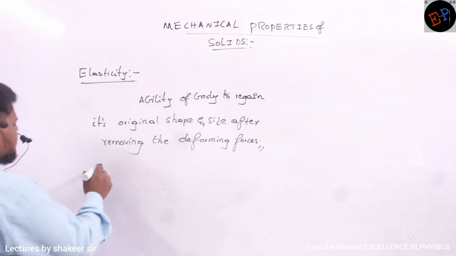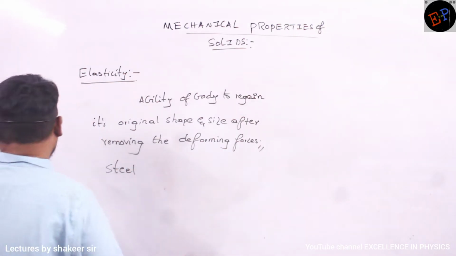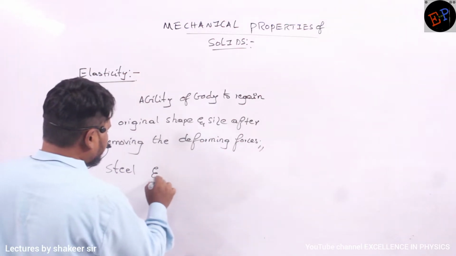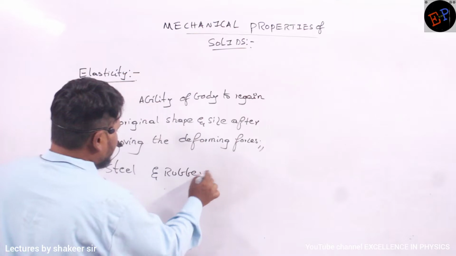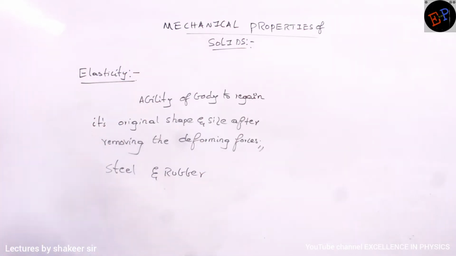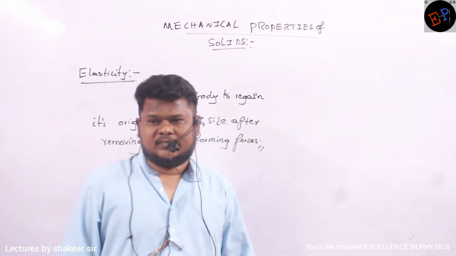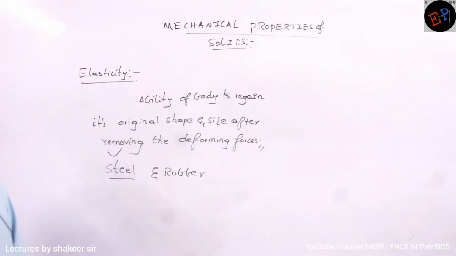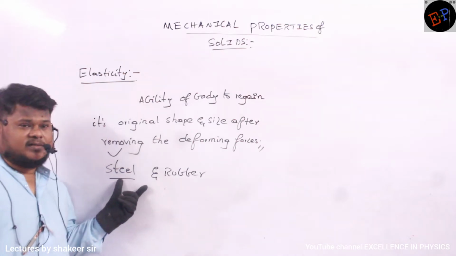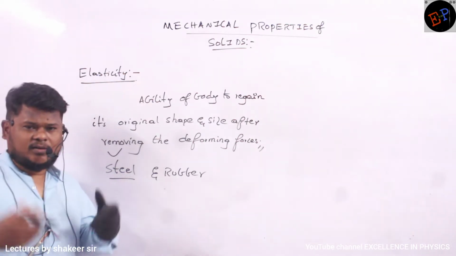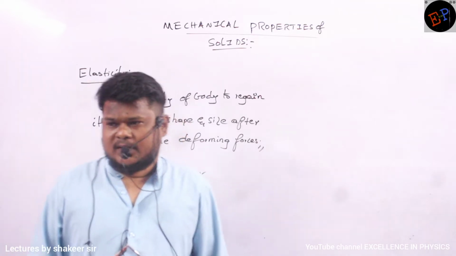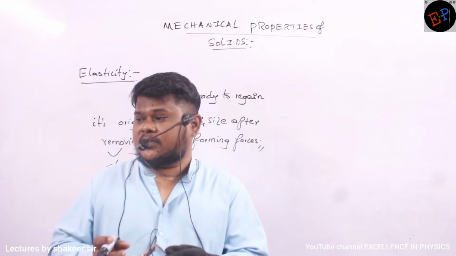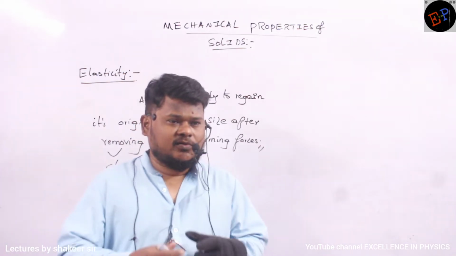For example, if you take steel and if you take rubber, okay, ma? So out of them, which one do you consider is more elastic? Huh? Steel is considered more elastic. Okay, ma? Why steel is considered more elastic? Because you cannot easily elongate this steel. Okay? It means once you start elongating this steel, the restoring forces which develops between the molecules, it is very large. You are not able to elongate.